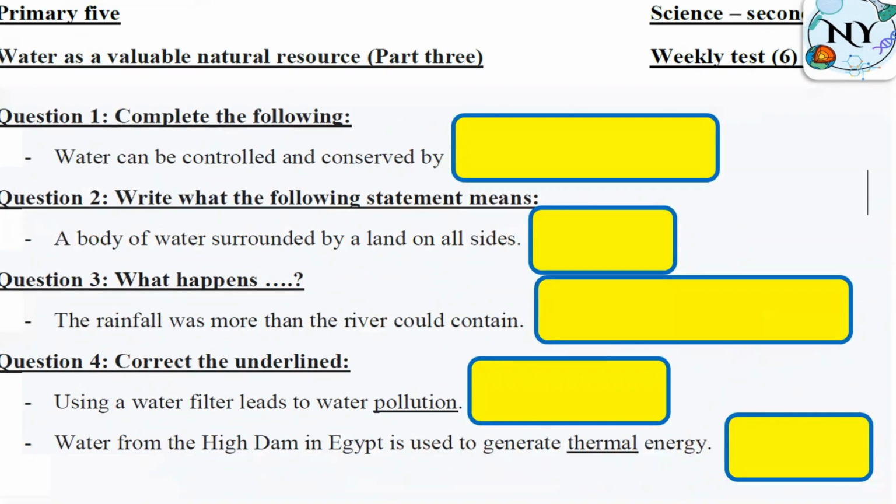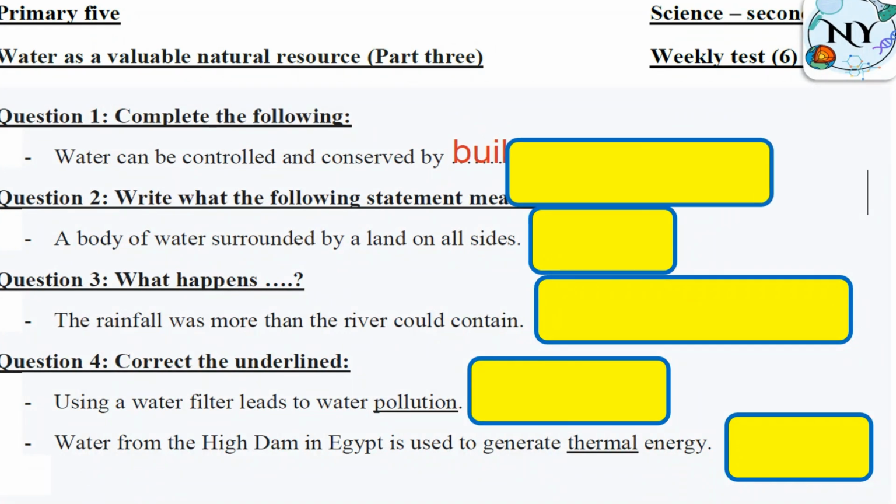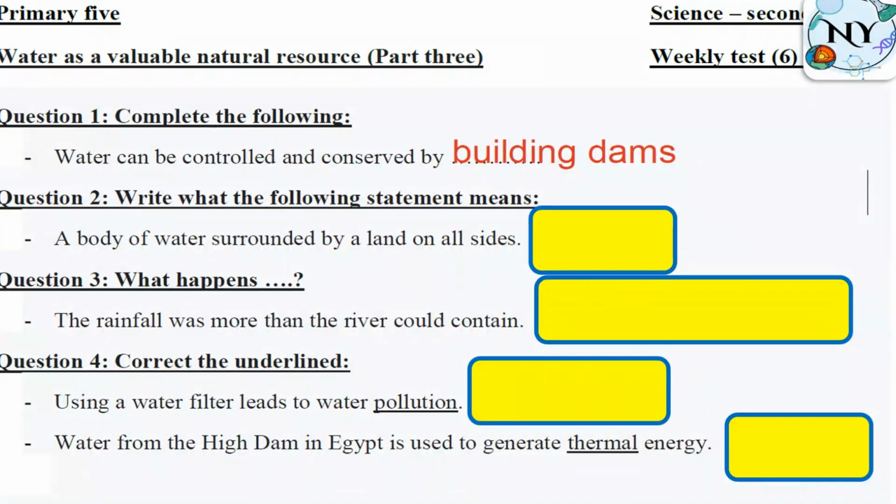Now, group B. Water can be controlled and conserved by building dams. As we said, we build dams for controlling water, for preventing floods, for generating electricity. A body of water surrounded by land on all sides. So this scientific term is, by the way, what is the key word here? Who can tell me? Perfect. Land. Surrounded by land. So could you make a circle around the keyword here, which is surrounded by land?